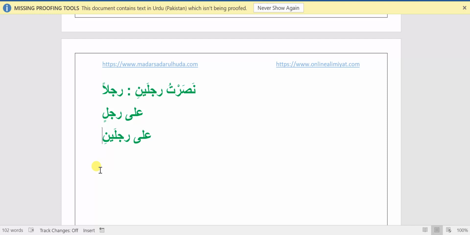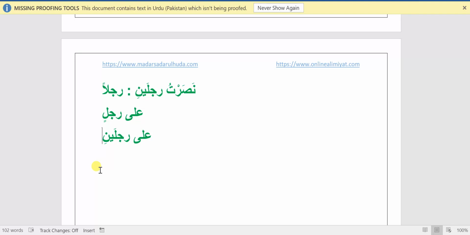So remember, when you want to put raf' i'rab on tasniya, you will create tasniya with alif nun, and when you want to put i'rab of fatha or kasra, zabar or zair, on tasniya, you will create tasniya with yanun. Again the question arises here: how will we know what kind of i'rab we should put on tasniya, either alif nun or yanun, or any word like zabar, zair or pesh? How should one know? The answer is you will know. Just wait, have patience. I'm going to explain everything in the upcoming lessons, inshallah.